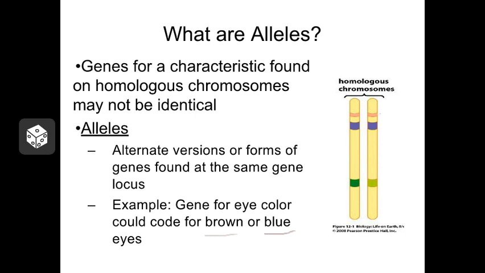Now, the genes are inherited in pairs. So that means that potentially you can inherit the same allele for a gene. For instance, let's say you inherited the blue eye gene from both parents. Or it's possible to inherit two different alleles for a particular gene. Let's say that this gene down here is for hair texture, and maybe one parent gave you the allele for straight hair, and the other parent gave you the allele for curly hair. You can get two different alleles for that gene, and they have to interact with each other to produce you.